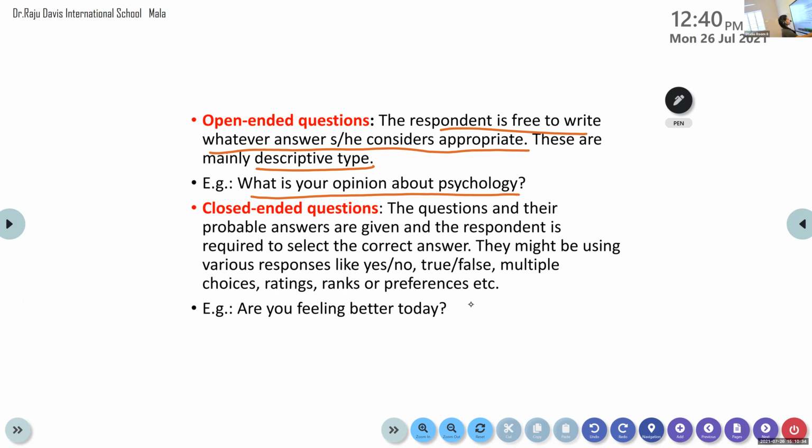Then closed-ended questions. The questions and their probable answers are given and the respondent is required to select the correct answer. They have to choose or select the correct answer. They might be using various responses like yes or no, true or false, multiple choice, ratings, ranks or preference, etc. Are you feeling better today? Yes or no? That is the probable answer. Okay, you have to choose either yes or no, that is it.